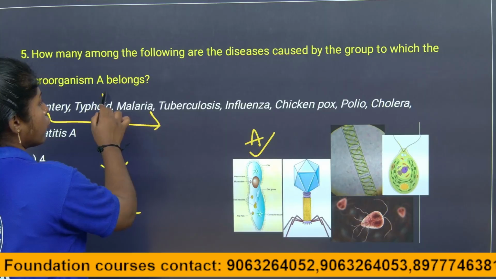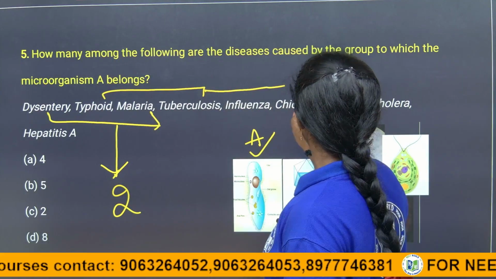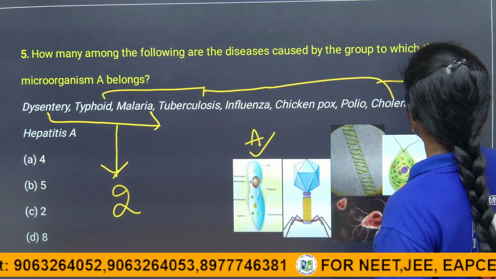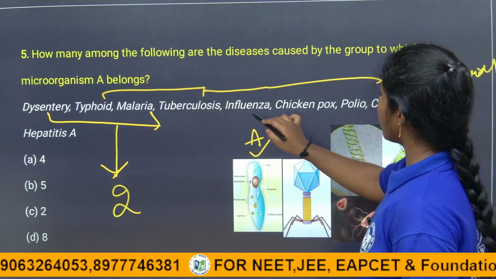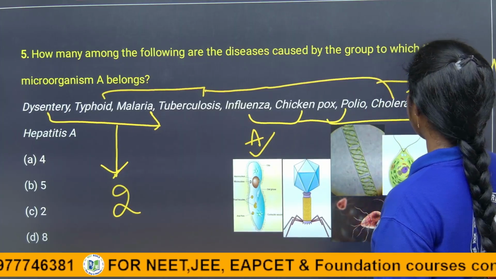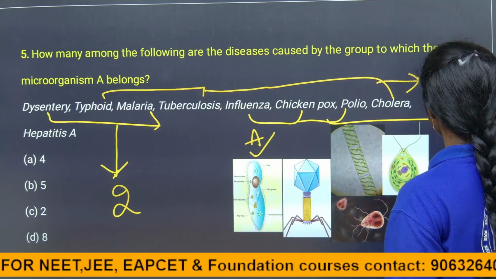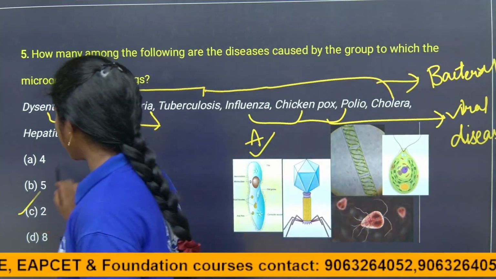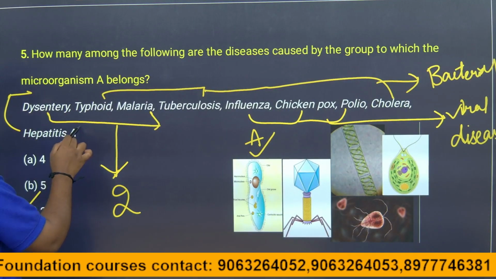And typhoid, tuberculosis and cholera are the bacterial diseases. Coming to influenza, chickenpox and polio, these are the viral diseases. So there are only two given. Hepatitis A is also a viral disease, children.